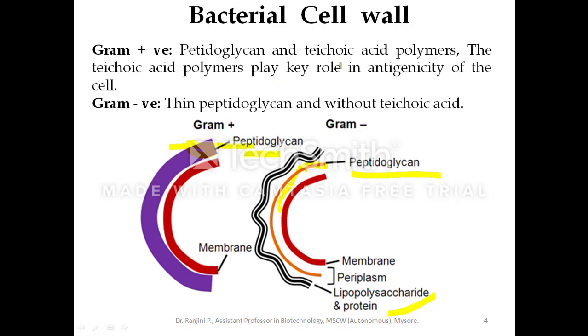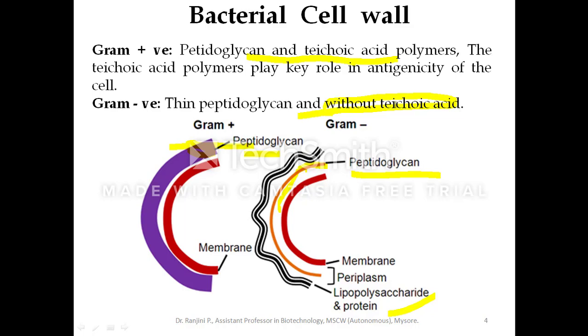Apart from this, gram positive bacteria, along with the peptidoglycan layer, also have teichoic acid polymers, but such teichoic acid polymers are absent in gram negative bacteria. So this is another difference between gram positive and gram negative. Basically these bacteria will be classified as gram positive or gram negative depending on their behavior with the differential staining.